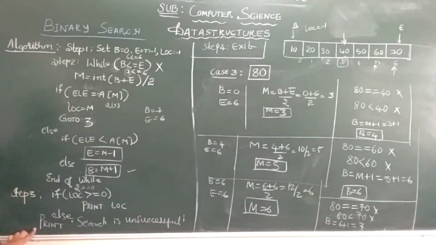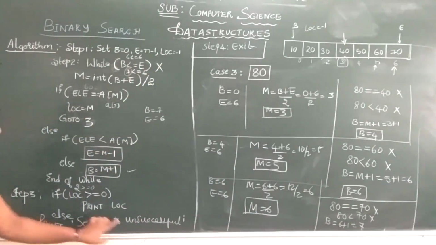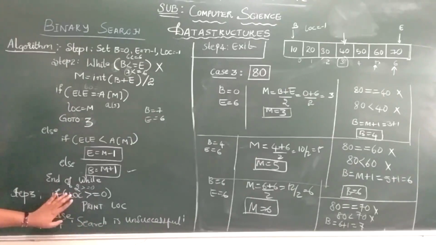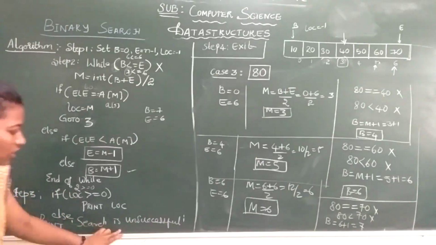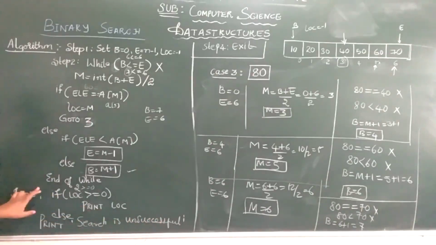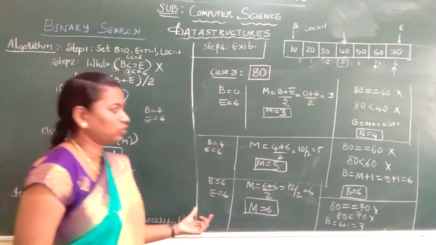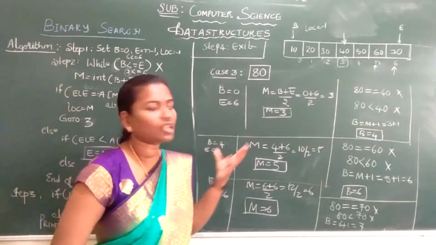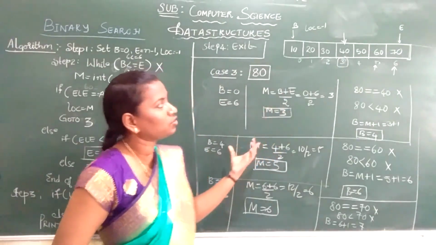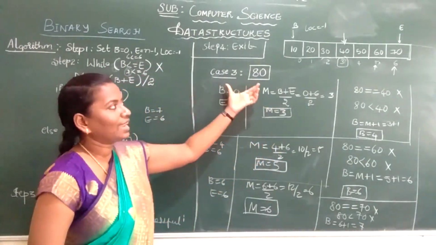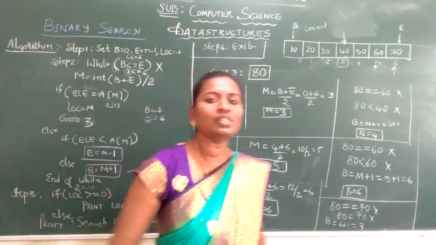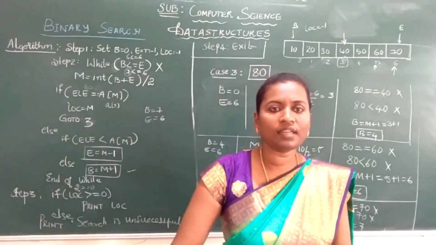Okay. So we'll come here. The search location will be -1 only. So the if check will also fail. Now print the search is unsuccessful. So after the end of while, if it goes here, location will be -1. -1 is less than or equal to 0? No, the condition fails. It comes to the else part. It will tell the search is unsuccessful. So we have discussed 3 cases. One is after your mid element, next one is before your mid element, and one element, that is 80, which is not present in the array. Next we'll see a program on how to implement the binary search.